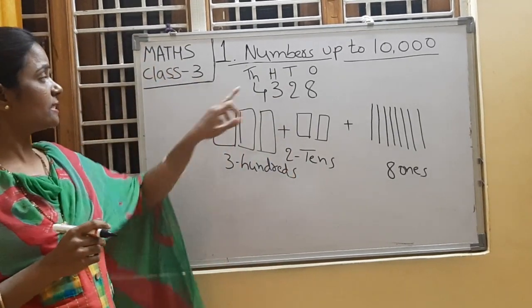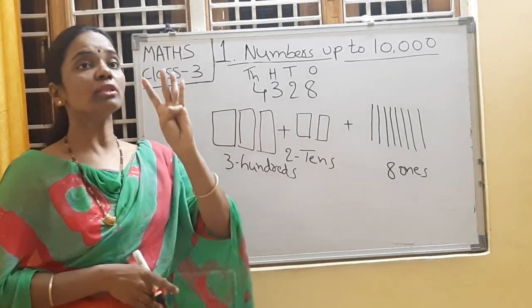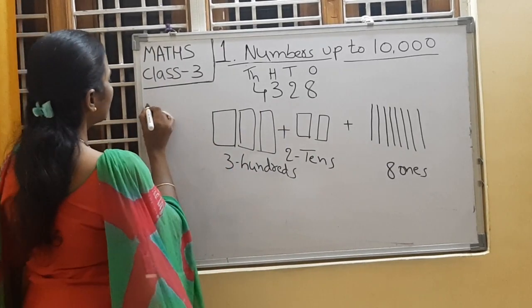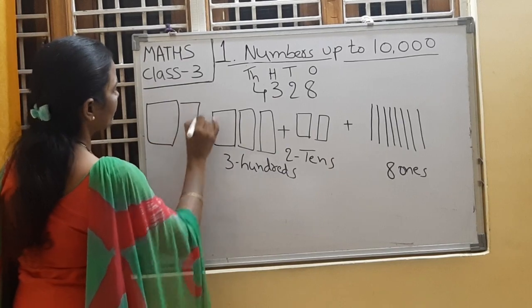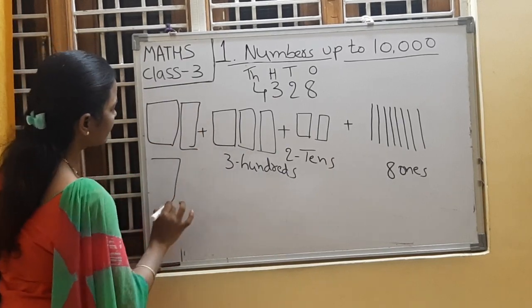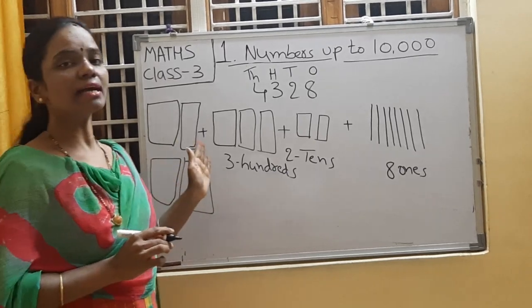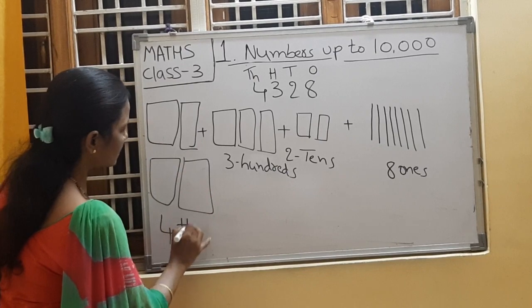In thousands place, what is the number? 4. So we need to draw 4 thousands blocks. 1000 is a very big block. This is 1000, 2000, 3000, 4000. How many blocks are there here? Right, 4 thousands.